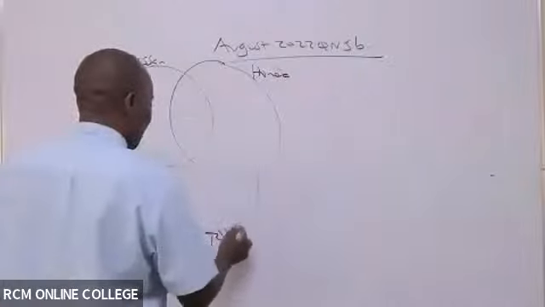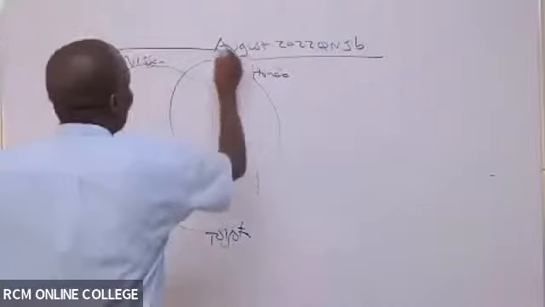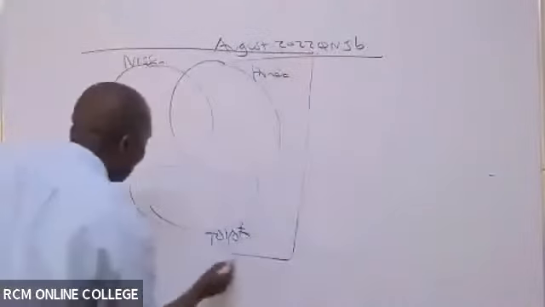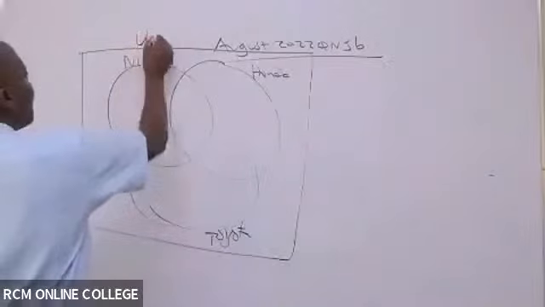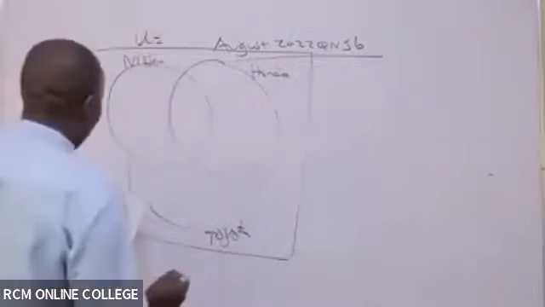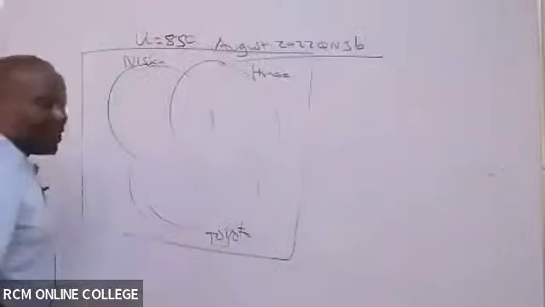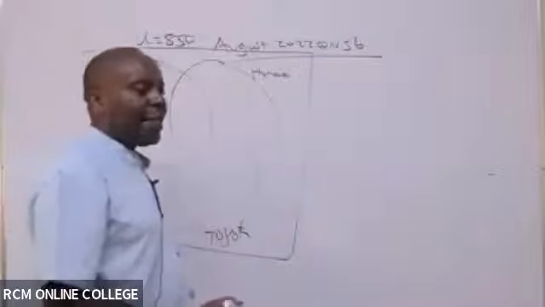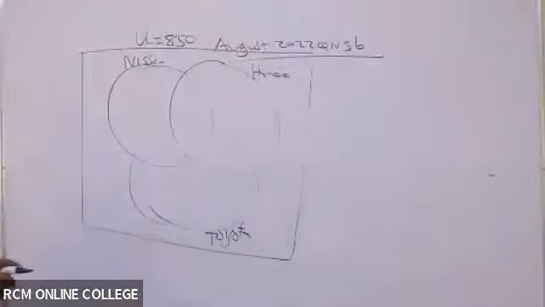You have to draw big circles, always draw big circles like that. So we have the universe. Our universe has got how many members? The total universe has 850.